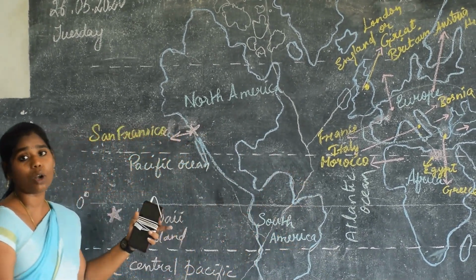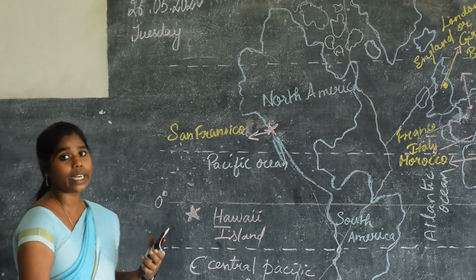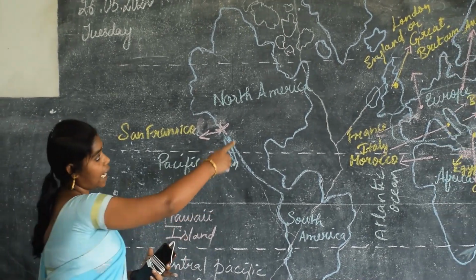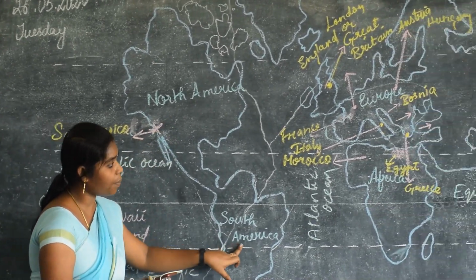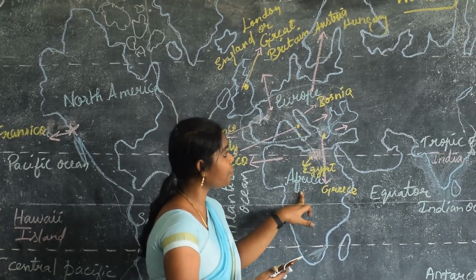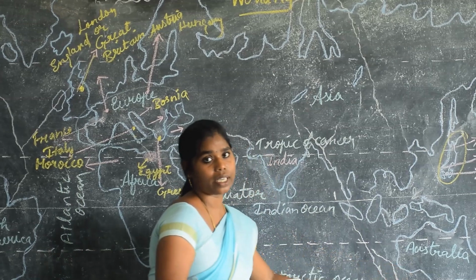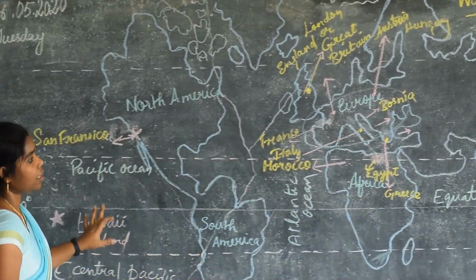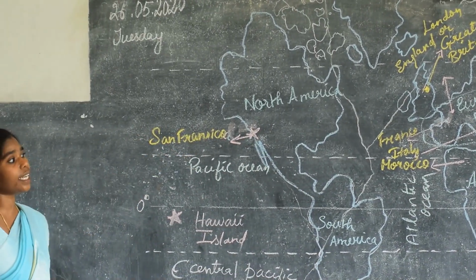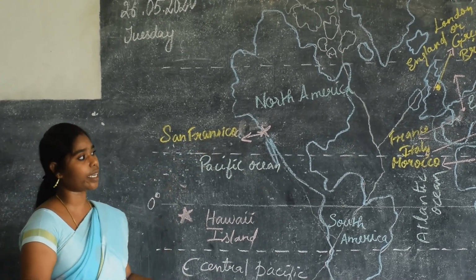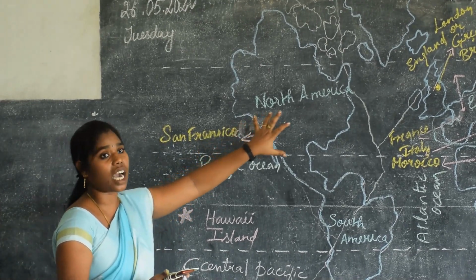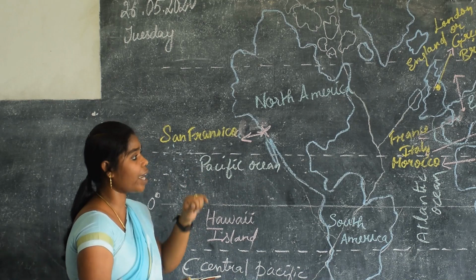Do you understand all these places? I am going to recall one more time. What are the 7 continents I told you? Yes, that is North America, South America, Africa, Europe, Asia, Australia, and Antarctica. San Francisco is in which continent? Yes, that is in North America. So which is the clue I told you? North America is the clue for San Francisco.